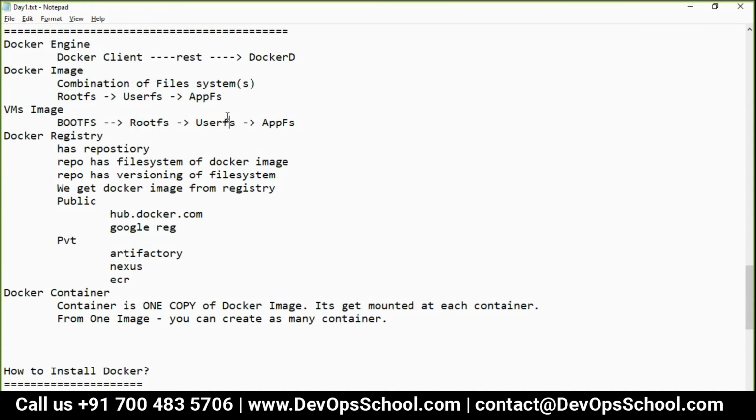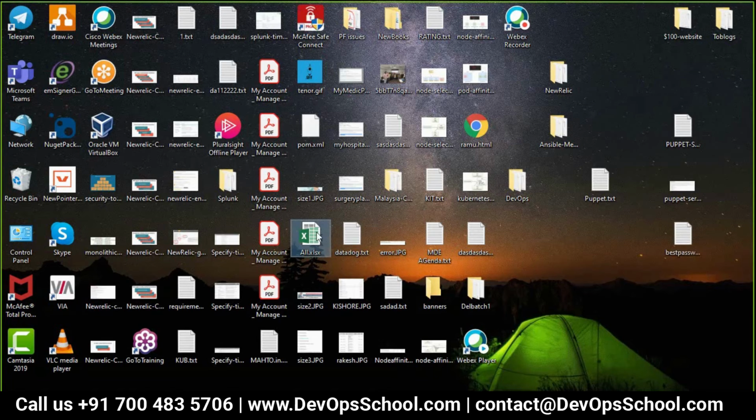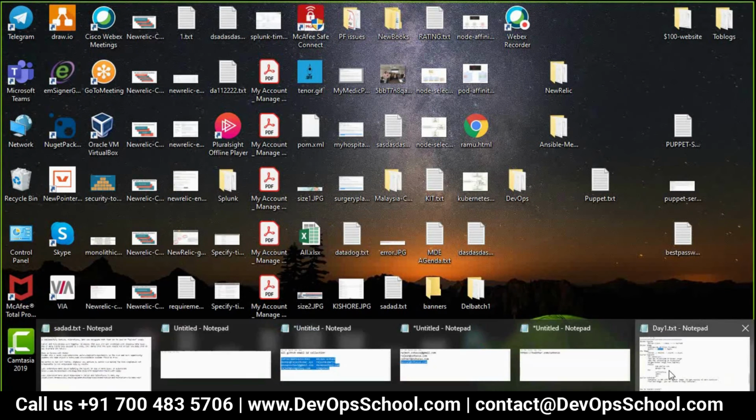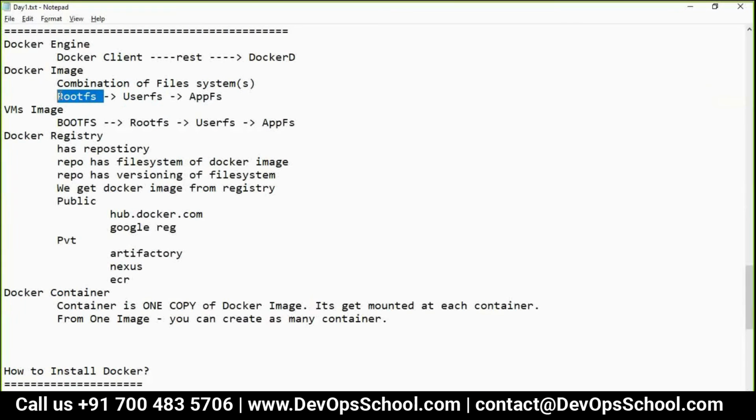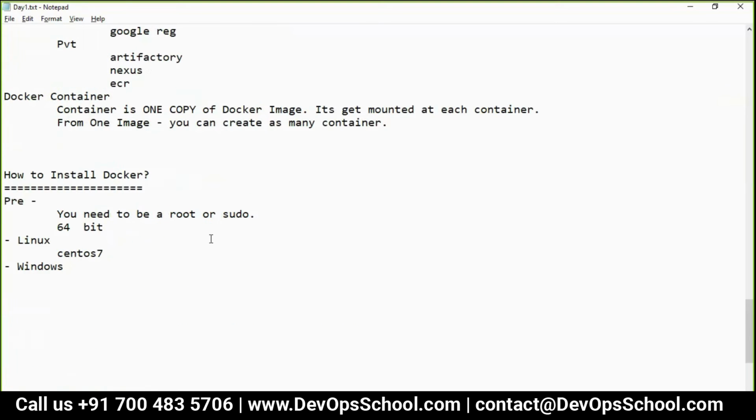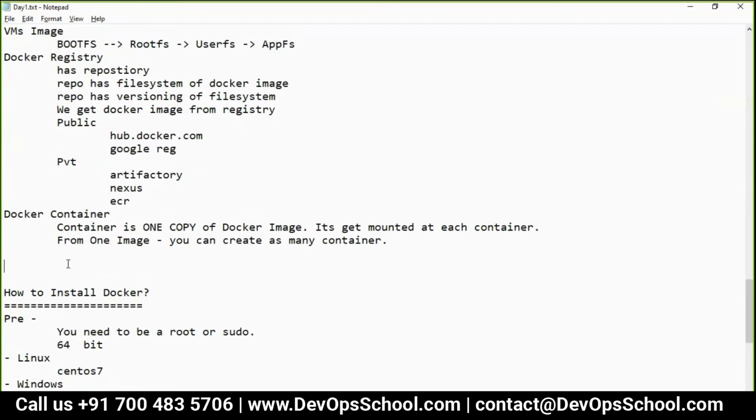That's the reason. See the difference: if you log in to your user, you will see the desktop. But when you log in inside a container, you will see the E drive or opt, that root file system. Are you able to understand what I'm talking about? Yes. Okay.